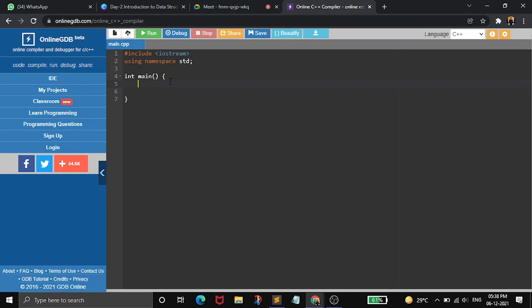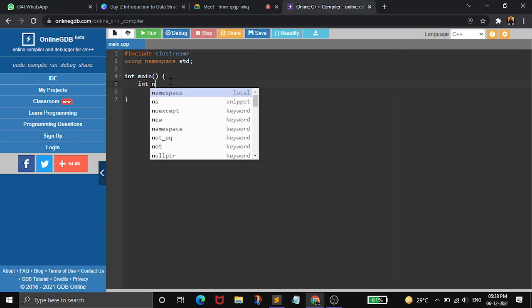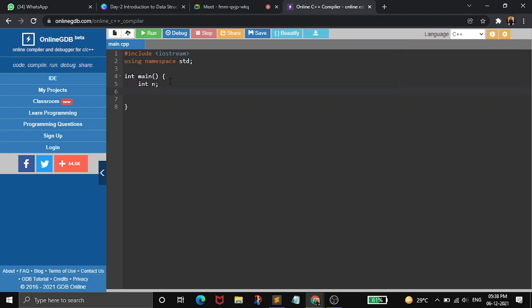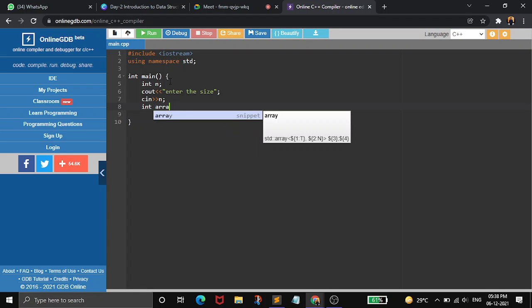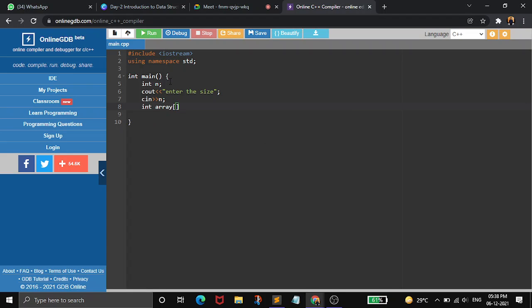Okay, so let's start. Firstly I will define an integer n, which will be the size of our array. Then we will ask the user to provide this size, and then we will take the input of this. Once we get the input, we can define our array. So we want an array of int values, of size n. So an array of size n will get defined.